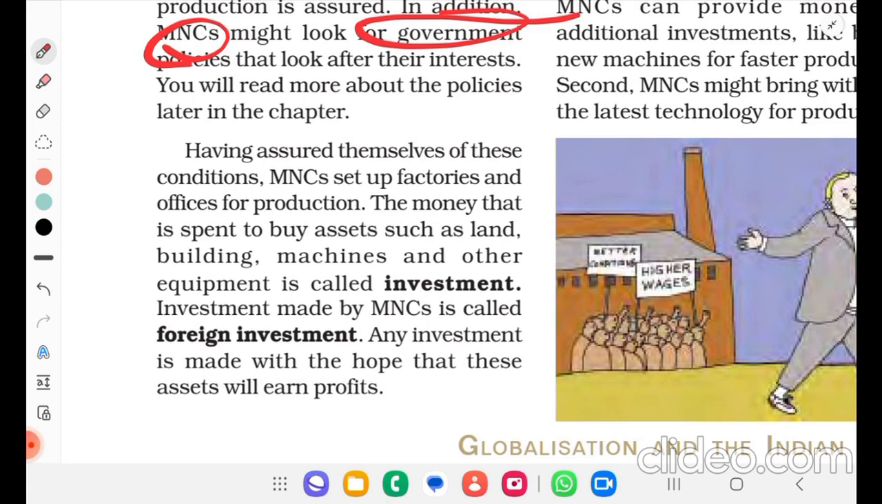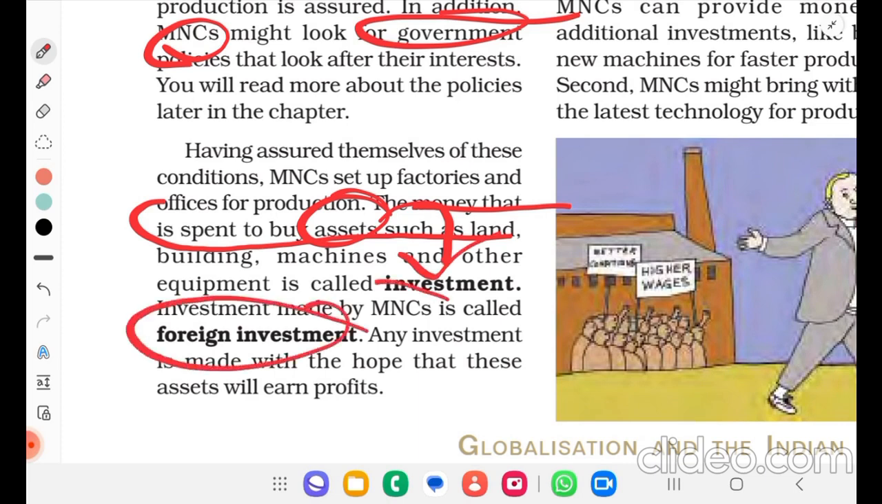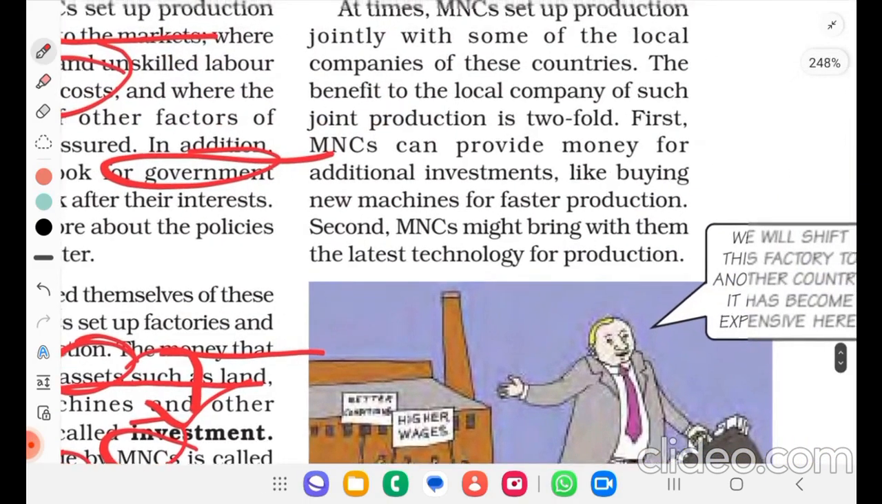The money that is spent to buy assets such as land, building, machines and other equipment is called investment. So, the money spent to buy assets is said to be investment. Investment made by MNCs is called foreign investment. Any investment is made with the hope that these assets will earn profit.